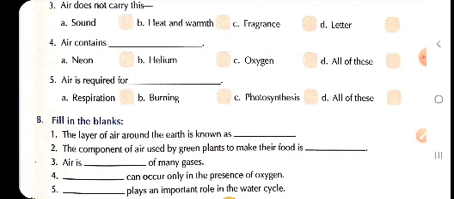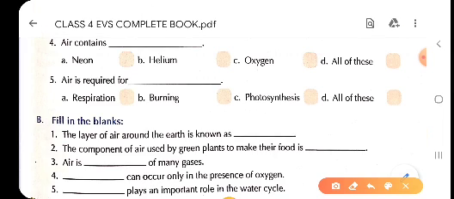So children, here A, B and C, all the three answers are right. That is why we will tick option D, that is all of these. So children, here we will tick in option D, that is all of these.